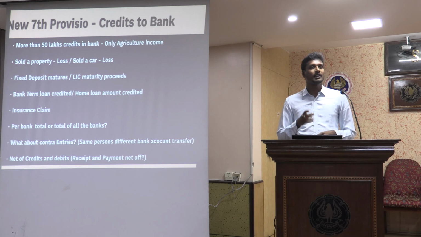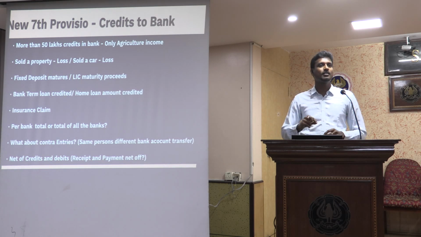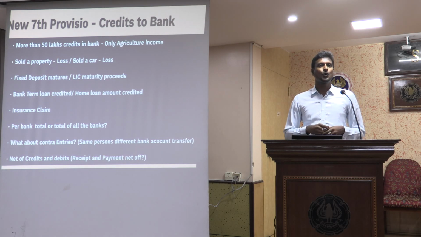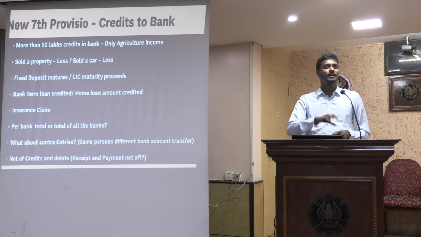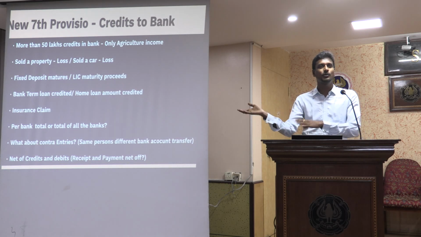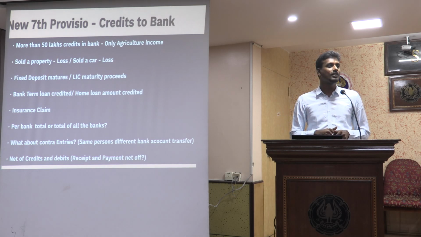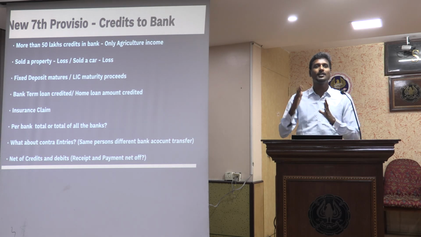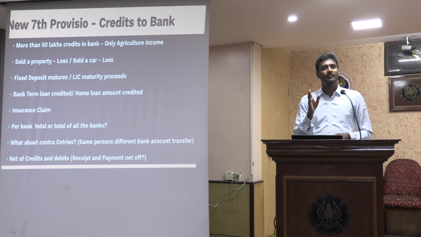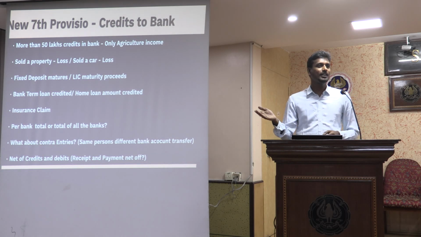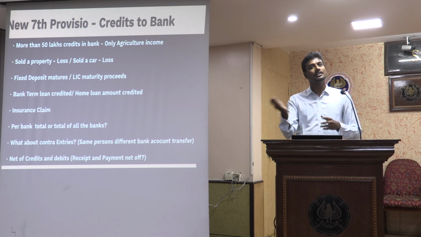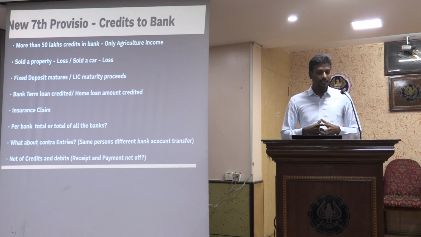Fixed deposit matures. I have done a fixed deposit. I have created a beautiful option given by the relationship manager of my bank account. Why are you keeping money in your savings bank account? We will create a sweeping automatic that credit or transfer to FD, and whenever you need, that comes back from FD to savings bank account. Instead of getting 3%, you can earn 6%. Yes, it sounds very good, and I say okay, I approve it, you enable this feature for me. Whenever there is excess fund, you transfer it to FD, and whenever I need it, it automatically recredits back to my savings bank account. So even those credits could be considered as credits into the bank account.